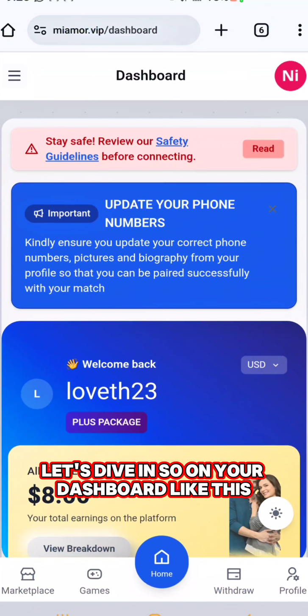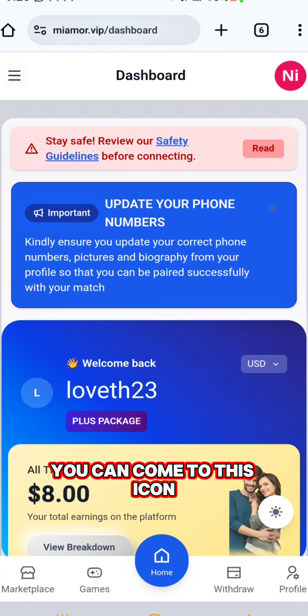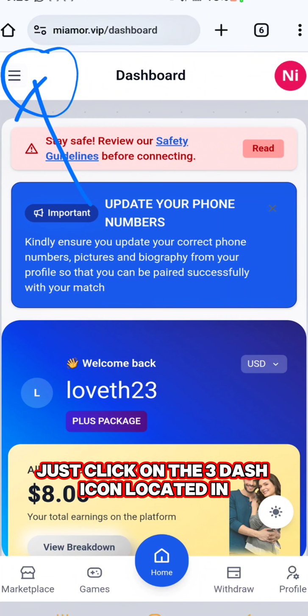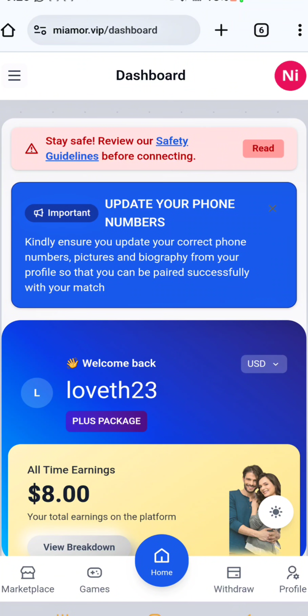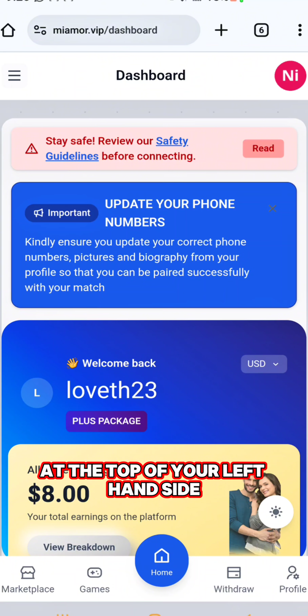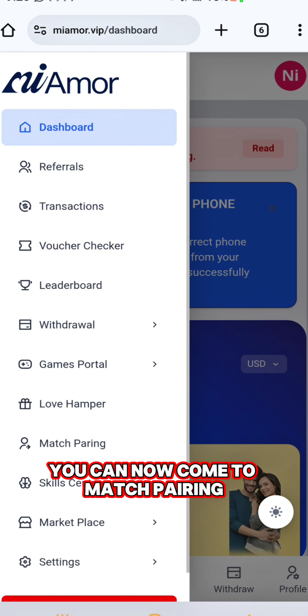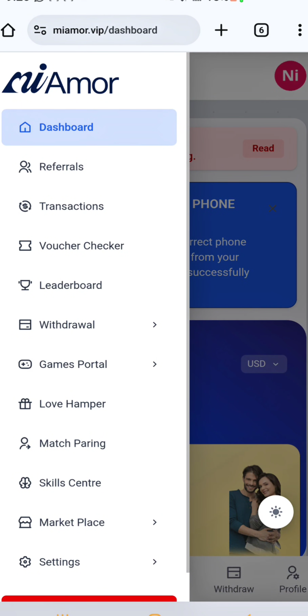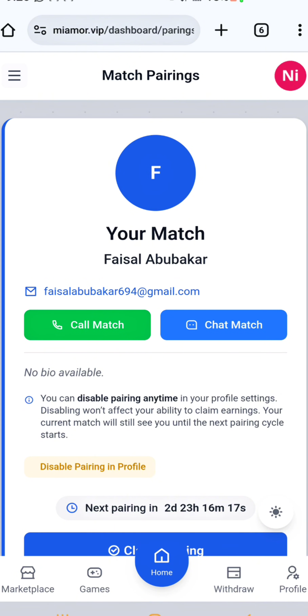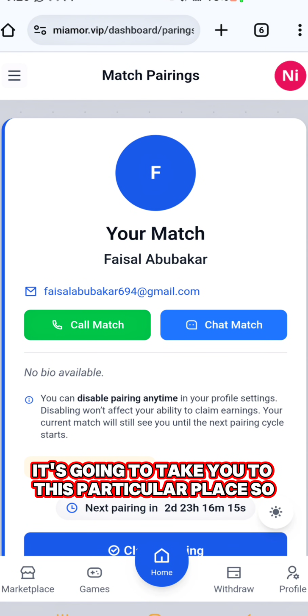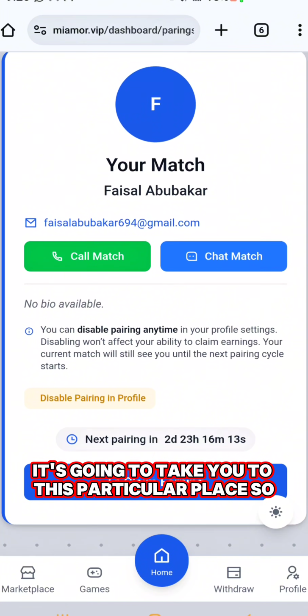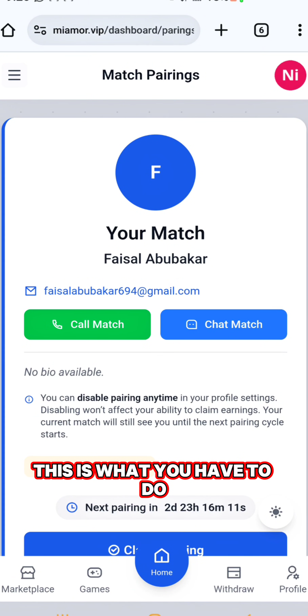So on your dashboard like this, you can come to this icon. Just click on the three dash icon located at the top of your left hand side. After clicking on the three dash icon, you can now come to match pairing. So you click on match pairing. After clicking on match pairing, it's going to take you to this particular place. So this is what you have to do.